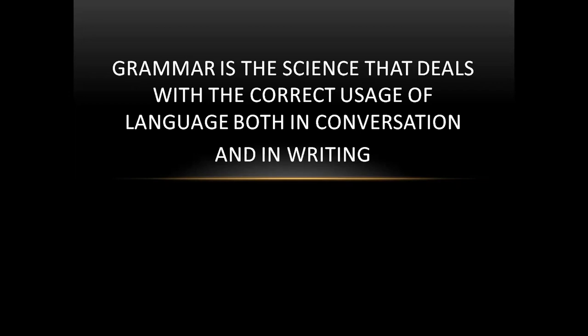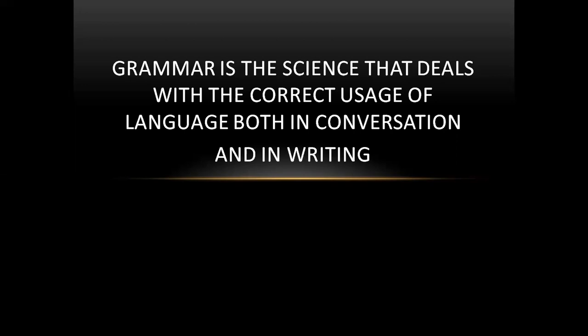I know very well, but you are slightly confused about the word that I put there, science. What do you mean by science? If I ask this question to you, you may say that science is just physics, chemistry, biology. No, it's not like that. Yes, physics is part of science, chemistry too. But if you study anything systematically, that is called science. And grammar, we are studying systematically. You all know that there is a system. Whoever teaches you, you are learning in a particular way, in a systematic way. So grammar is also a science.